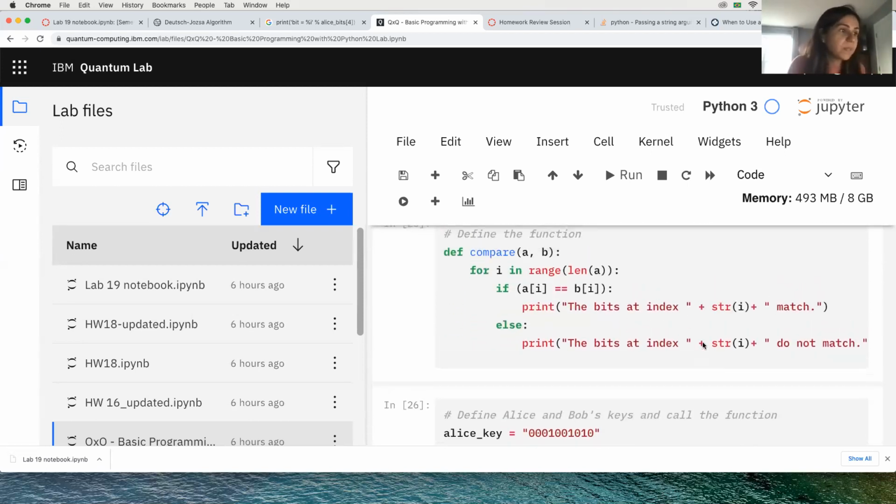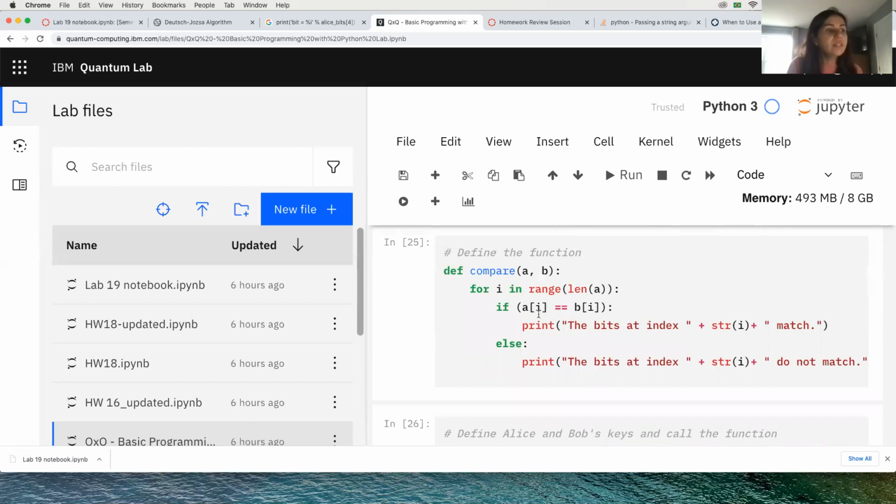The function is going to be called compare. Inside this function, I'm going to have 2 parameters or arguments, A and B. In principle, I don't know the length of A, and I don't need to know the length of B. I just know that they should be the same length for this function to work.